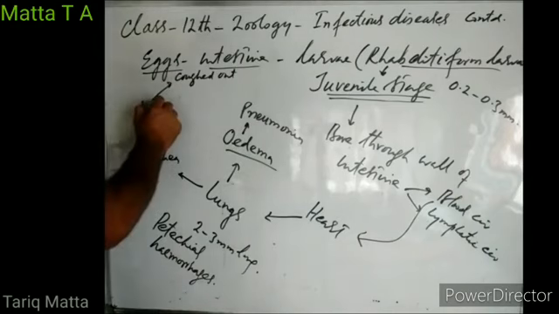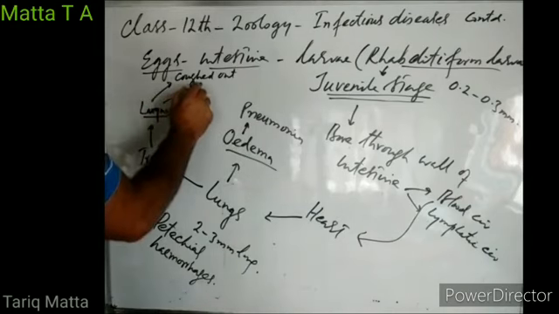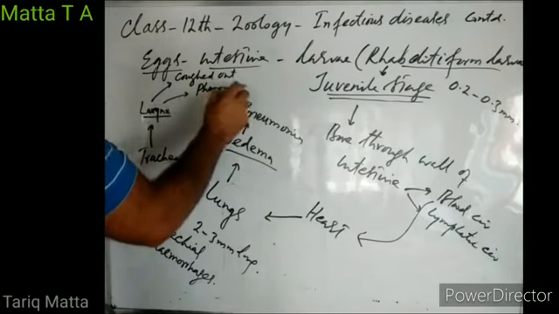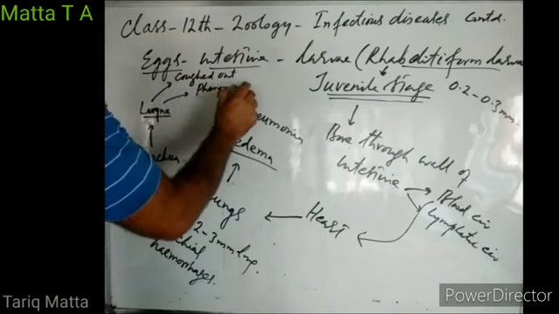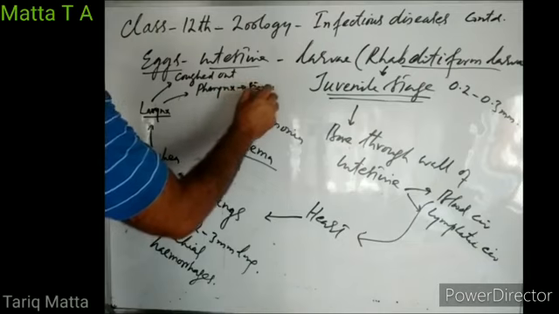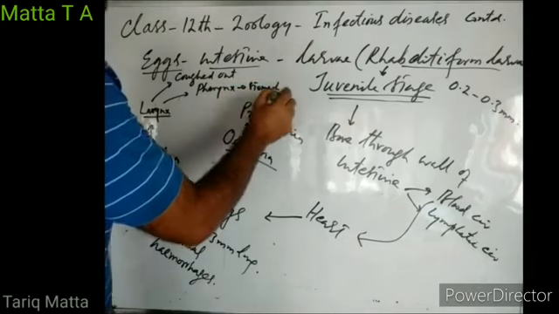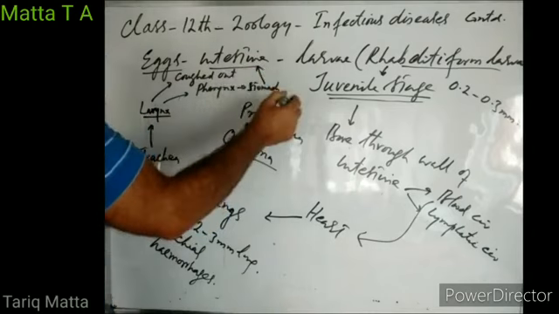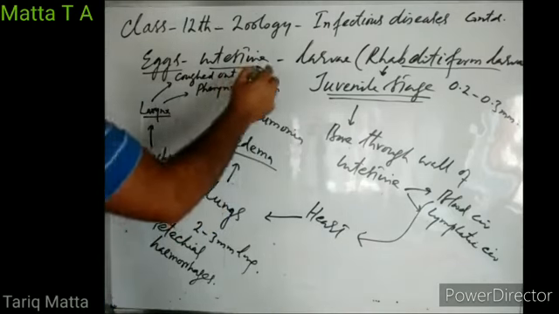Or from the larynx, they may go into the pharynx, and from the pharynx, they again enter the alimentary canal. They go into the stomach, and from the stomach into the small intestine, where they change into adults.